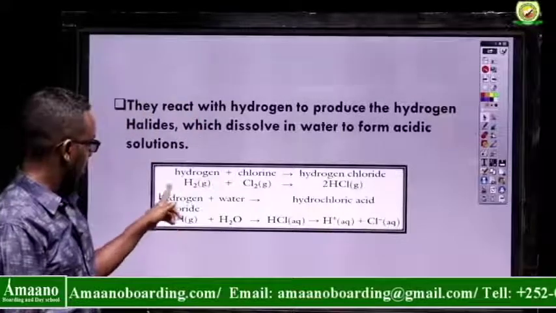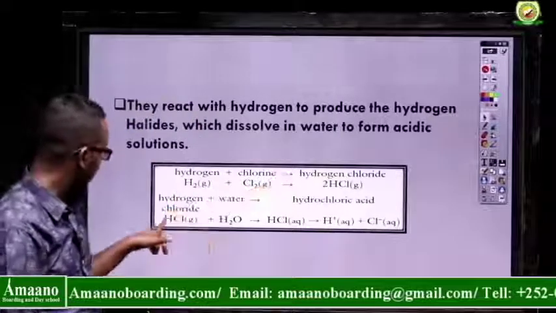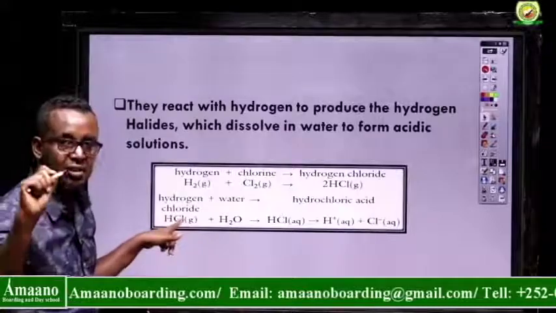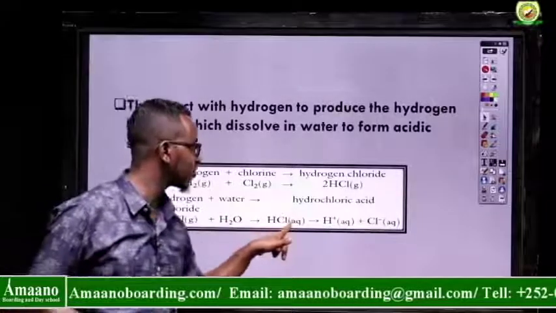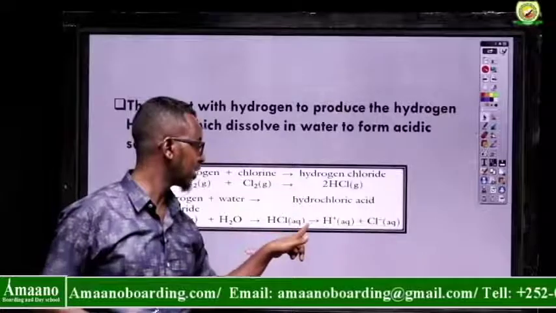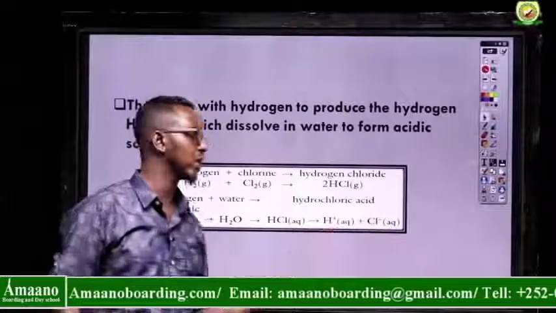For example, hydrogen plus chlorine gives hydrogen chloride, which is in the gas state. It dissolves in water to produce hydrochloric acid. Hydrochloric acid exists in the form of what? Hydrogen ions and chloride ions.